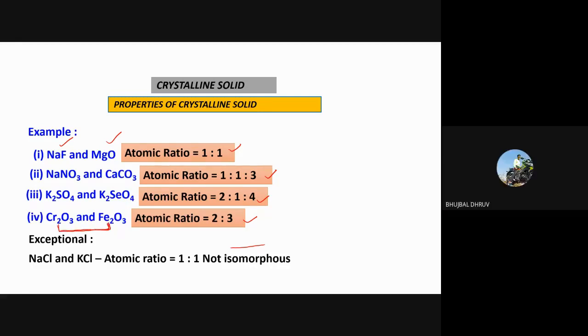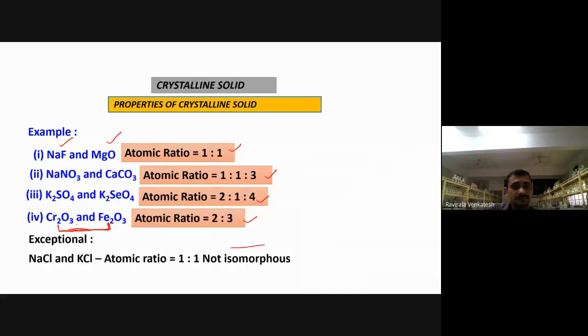Different compounds, same composition. Their compounds are actually different, but see, their composition has a 2:3 ratio. They look the same. Their composition, meaning the ratio 2:3, is the same, isn't it? They may exhibit the same type of properties.